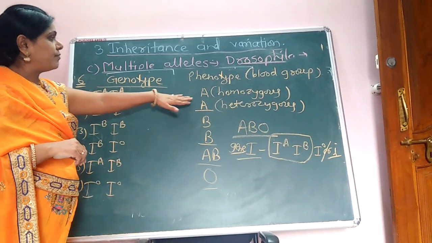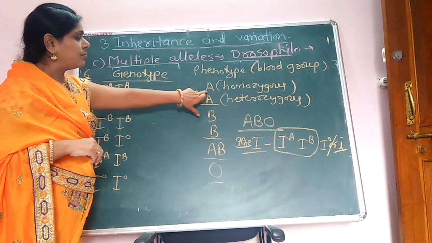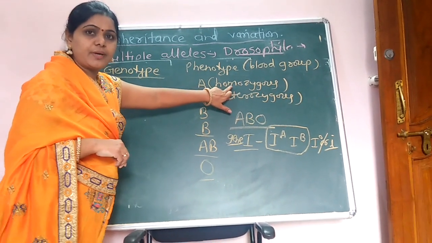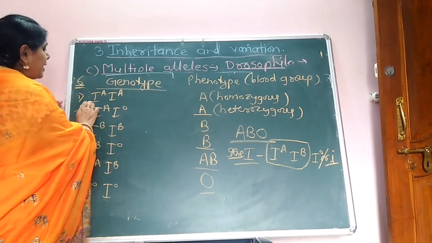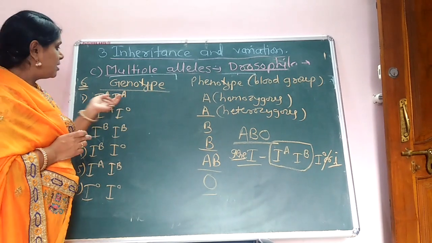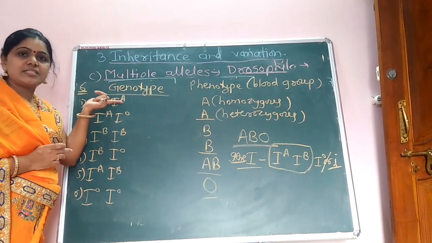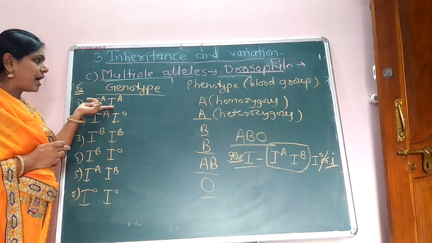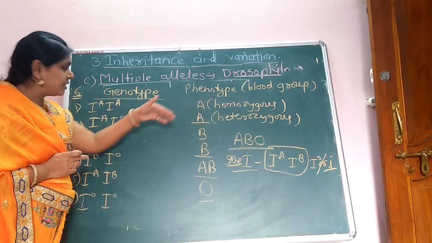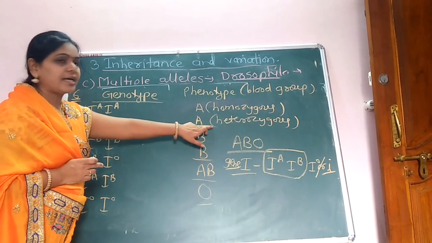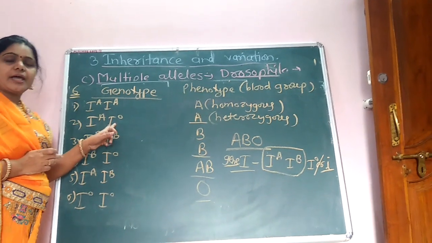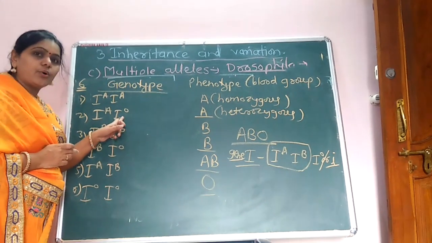The genotype here and the phenotype here: the blood group A, that is the homozygous blood group A, shows IA and IA. It is homozygous, that is the 2 alleles are same, IA and IA, and it shows the blood group A. Then the heterozygous blood group A, that is IA and I0 or IO here.